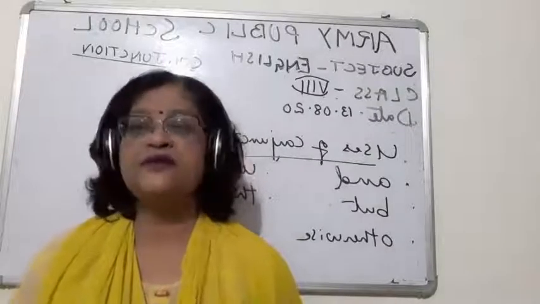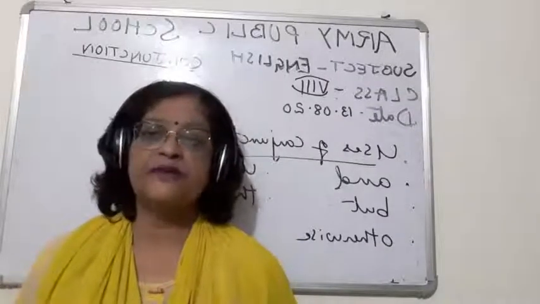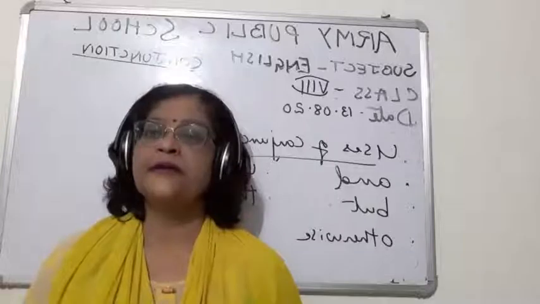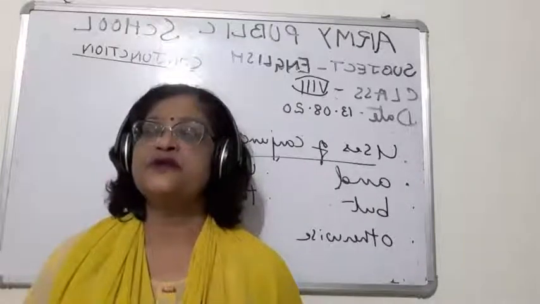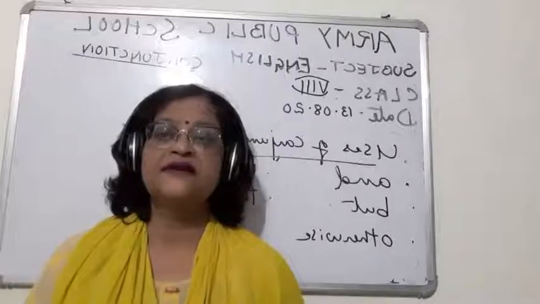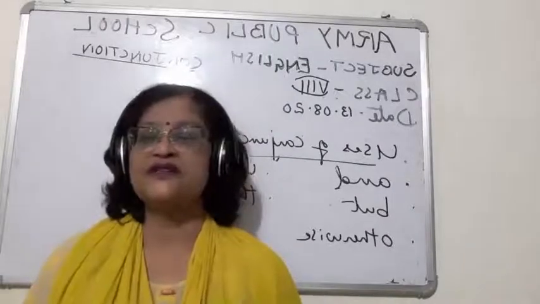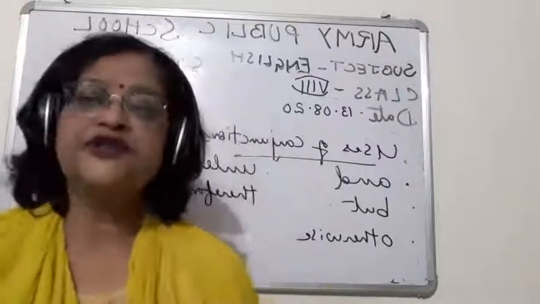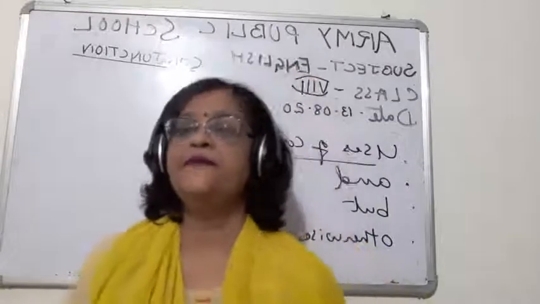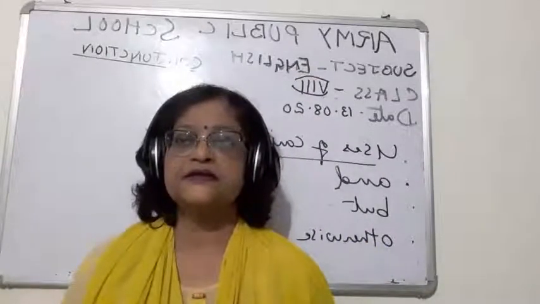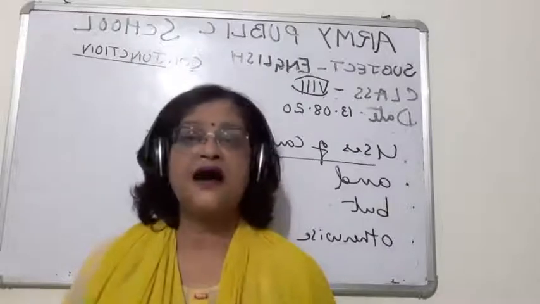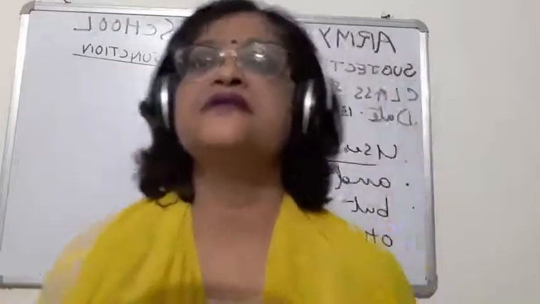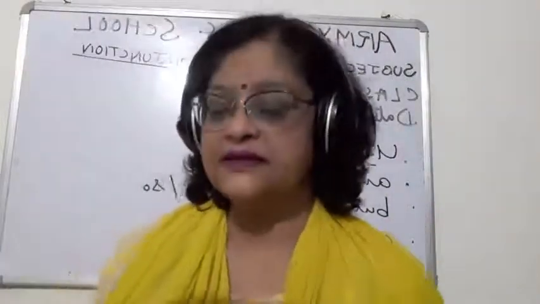Now children, sometimes two words are also joined by the conjunction "and," like, two and two makes four. Here what are the two words? It is two and two, joined by the conjunction "and." Okay. Ram and Shyam are brothers. Here one word is Ram and the other word is Shyam, and they are brothers. Ram and Shyam are brothers.